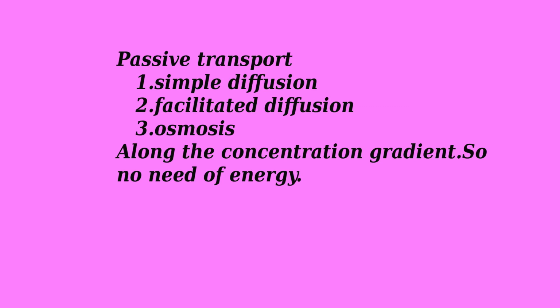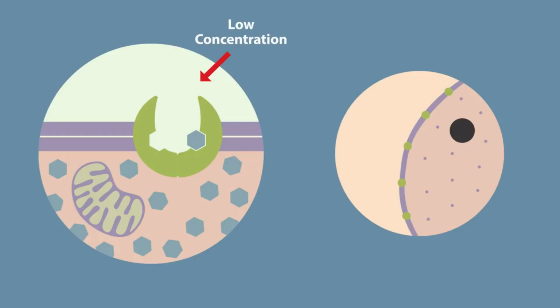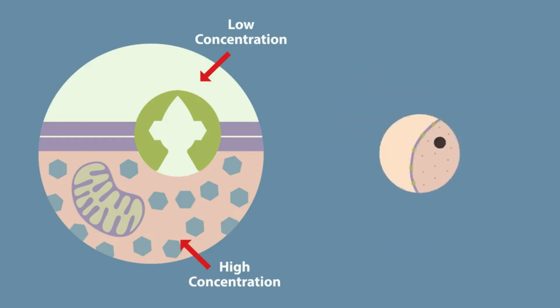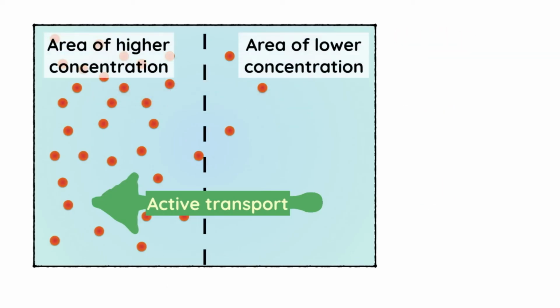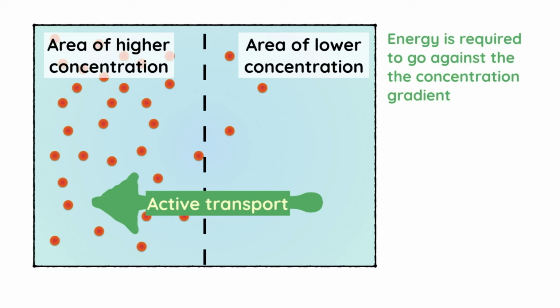So is there any need of energy? No. There is no need of energy for this transport. So they are examples of passive transport. Okay, observe the other video. So here in some cases, the absorption of molecules takes place against the concentration gradient. Molecules are absorbed from a region of lower concentration to a region of higher concentration by utilizing energy and with the help of carrier proteins. This process is called active transport.